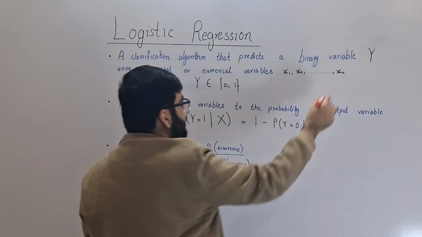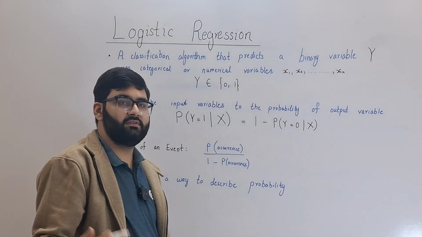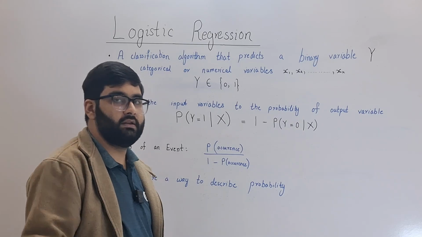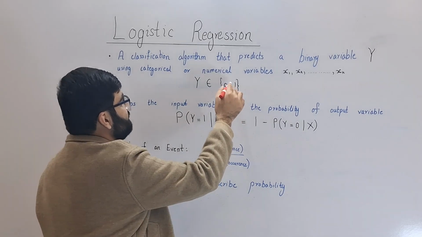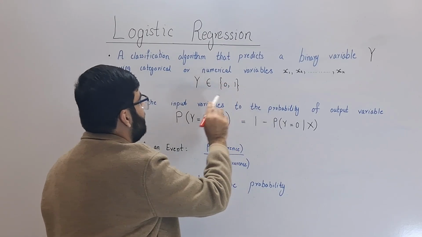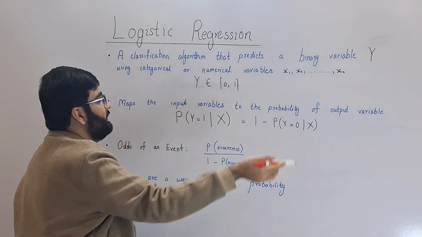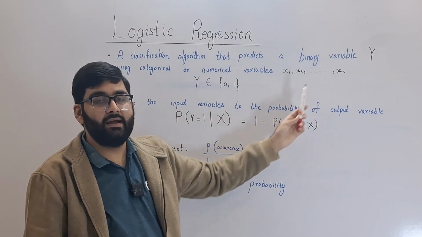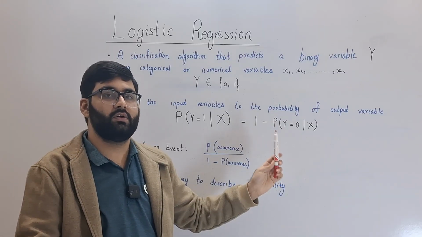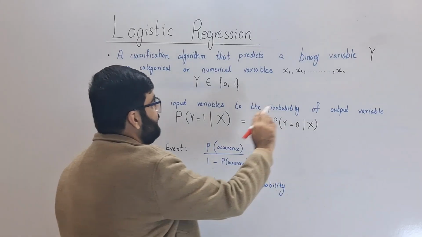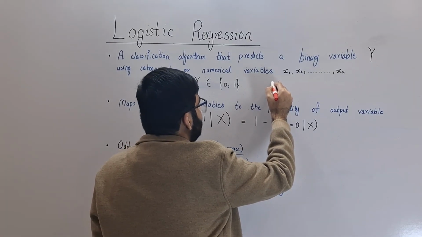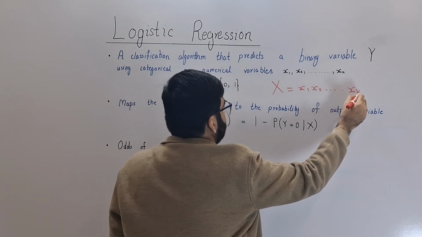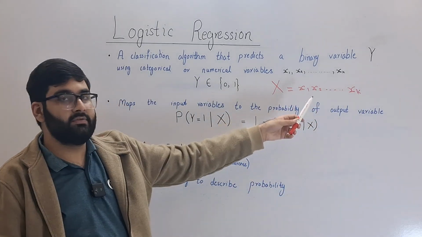Since it is a binary variable, it can have only two possible values, such as good or bad, healthy or unhealthy, obese or not. It is common to represent one of the values by a 1 and the other by a 0. Y belongs to the set that contains 0 and 1. The variables x1, x2 to xk can be numerical, categorical, or a mix. It is common to represent the predictor variables with a capital X as a vector. We have aggregated the predictor variables into a vector X.